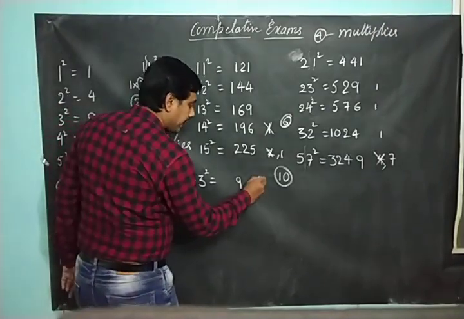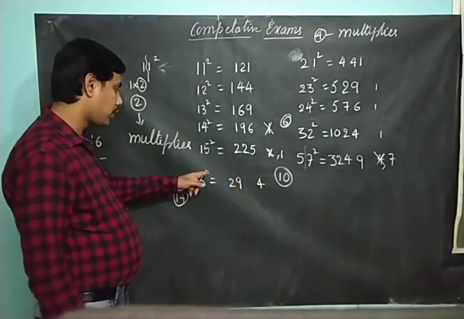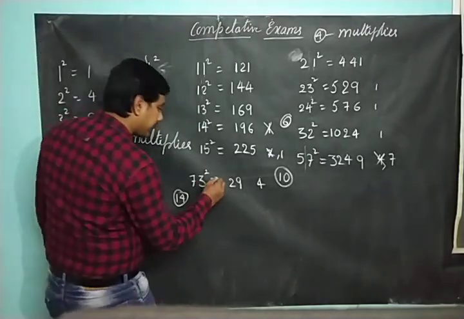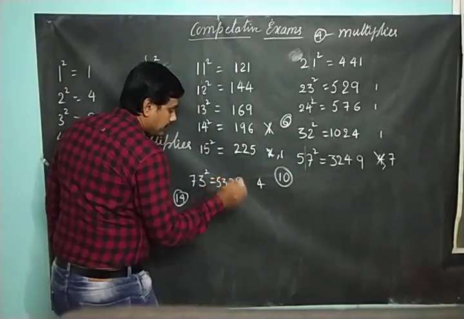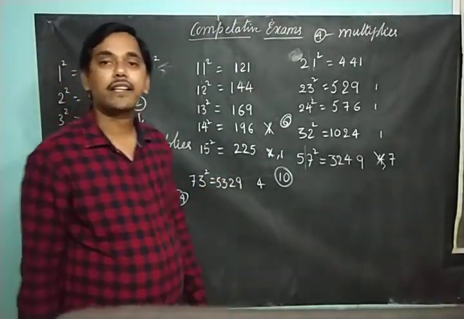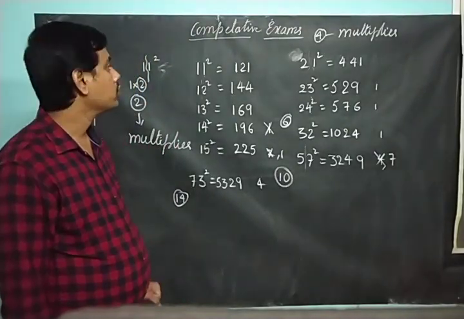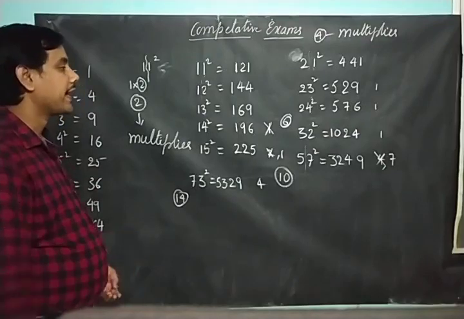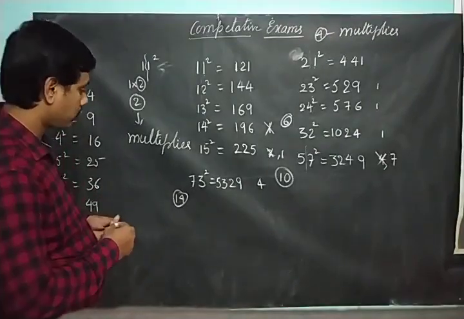So 4 carry 2. Then what is 7 square? 7 square is 49. 49 plus 4, 53. Right? So 5329 is the square of this number. So is that clear? So you can try any number, and you will get the value of this.